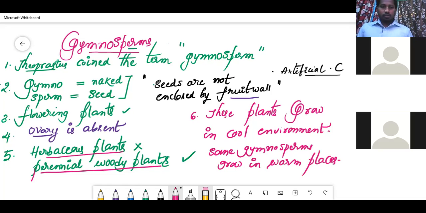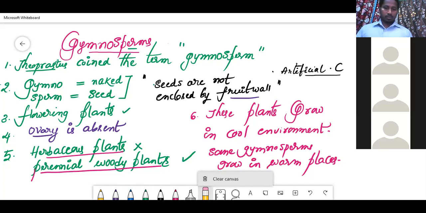So once you finish, you tell me. We'll talk about the morphology, like root and stem and leaf. Arya? Done, sir. Okay. Neha completed? Done, sir. Okay.